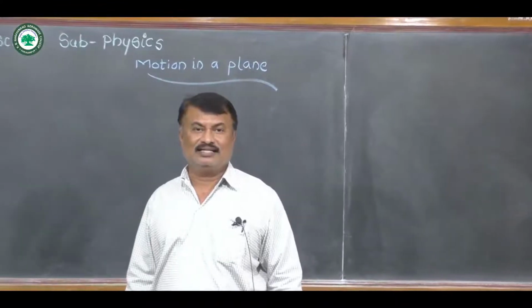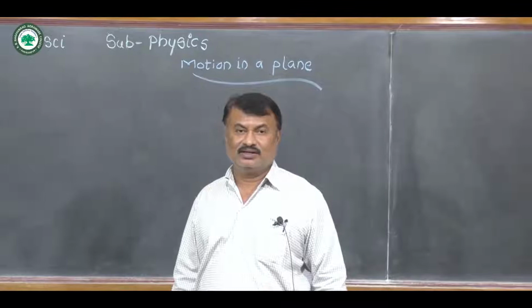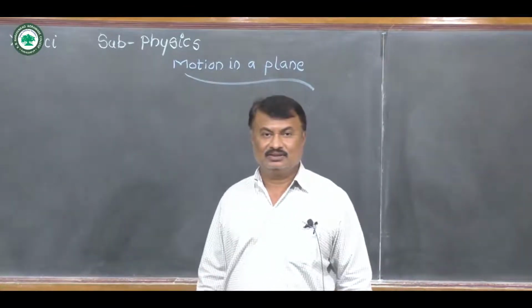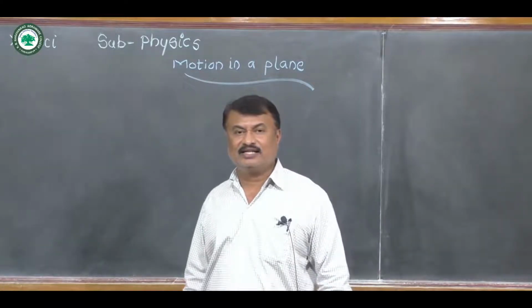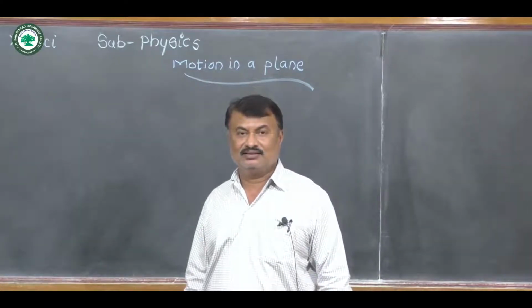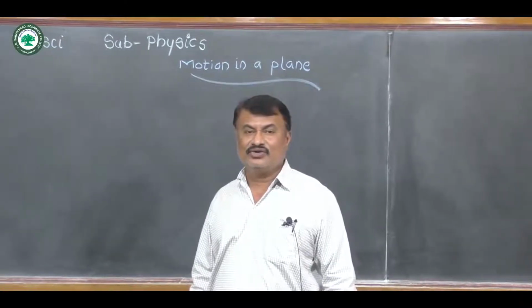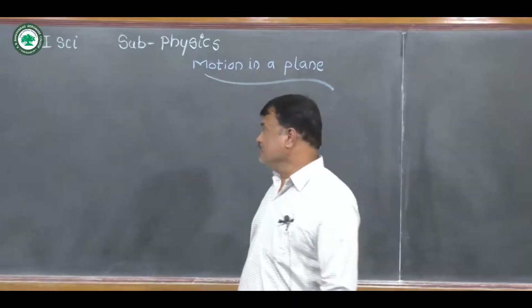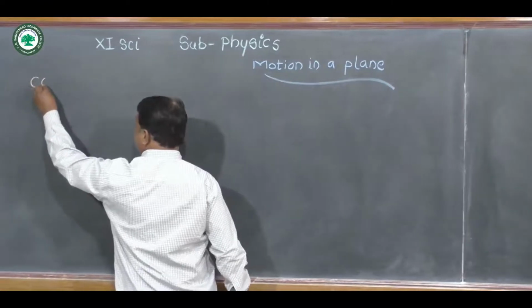Today I deliver a lecture on motion in a plane. We are familiar with uniform circular motion. The motion of an object along the circumference of a circle with constant speed is called uniform circular motion. Now, in this lecture, we have to study the conical pendulum.